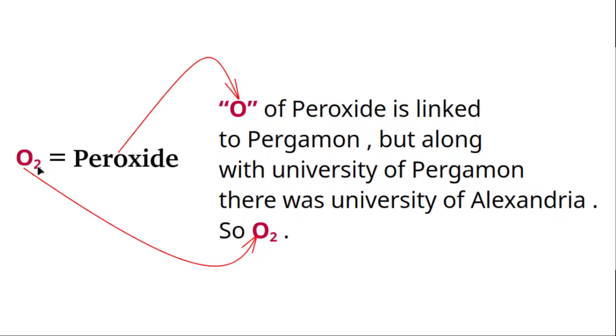The O of peroxide is linked to Pergamon. But along with the University of Pergamon there was the University of Alexandria. Therefore, two. The two here is linked to two universities: one is Pergamon and another one is the University of Alexandria.